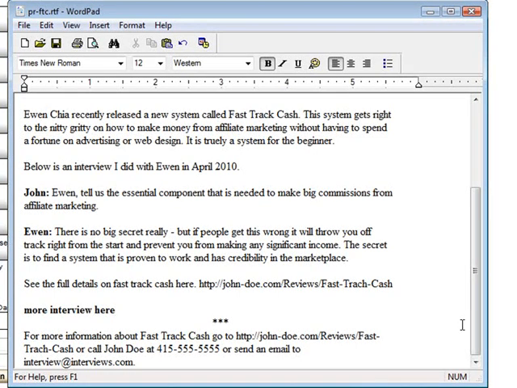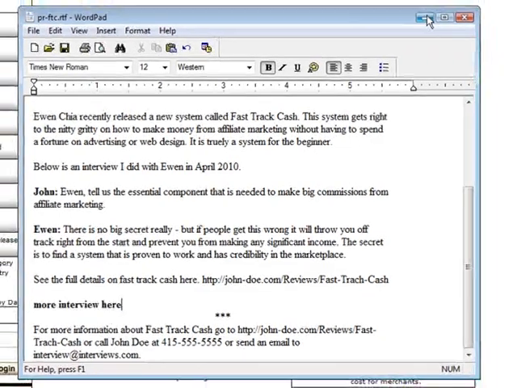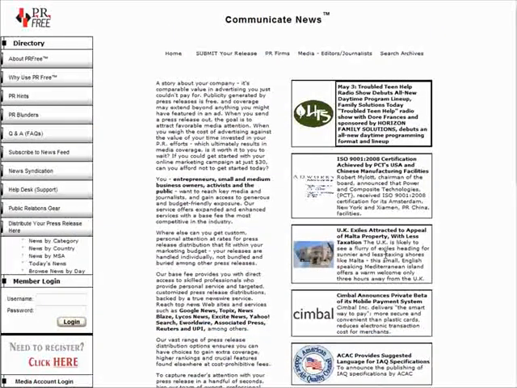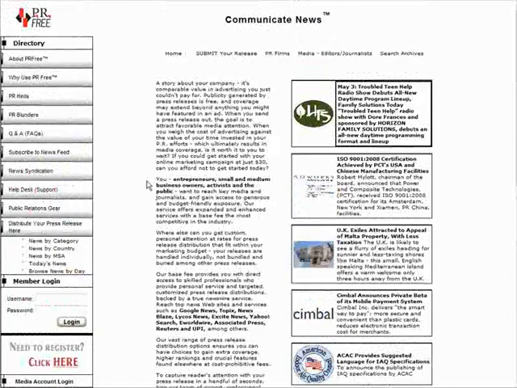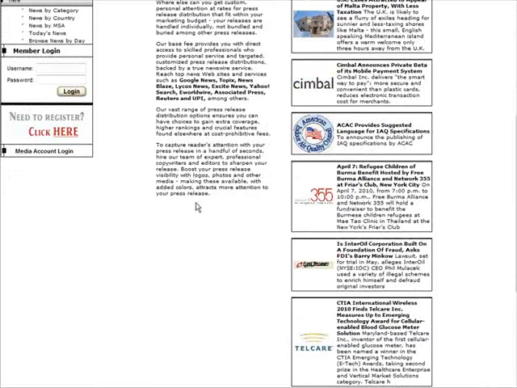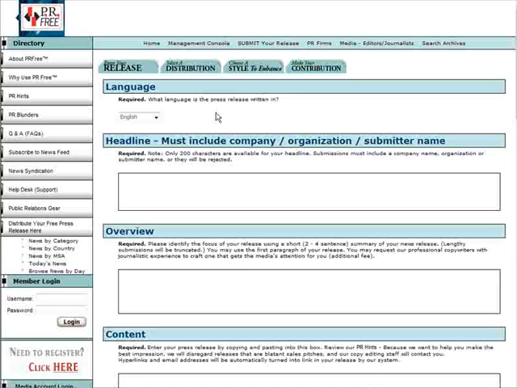Now what we want to do is submit it using a service. Now in the ebook there are several services mentioned. There's a bunch of free ones. There's also a couple of real good premium sites such as PRWeb and WebWire. Okay, you can also use free ones. This is just an example here, one of them. We have PR Free. So all you have to do is register and then you can distribute it from within here. Alright, so as an example, here is inside PR Free.